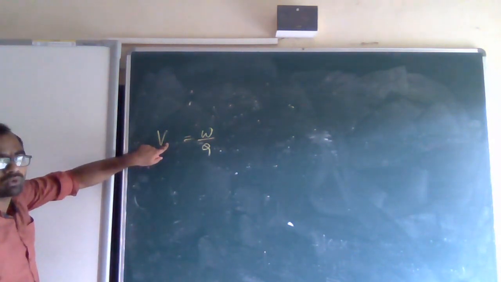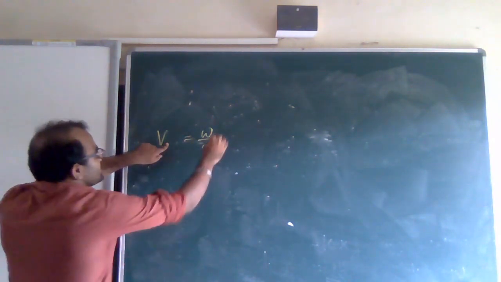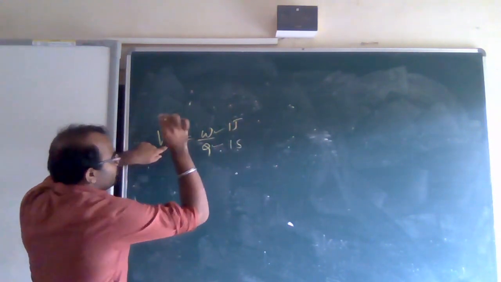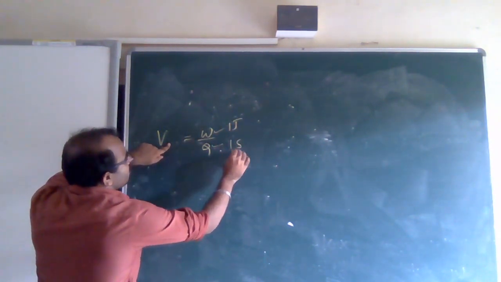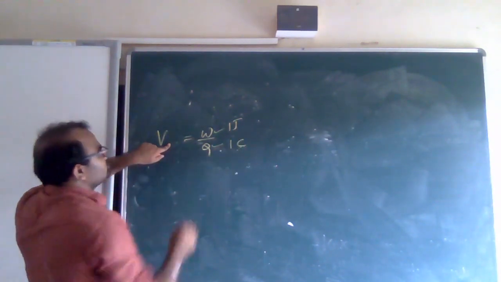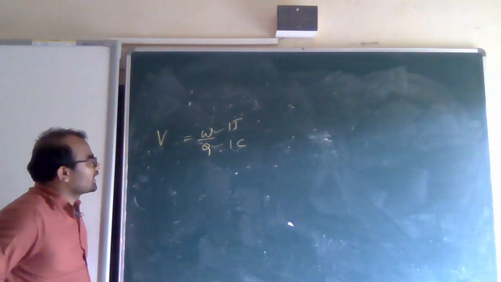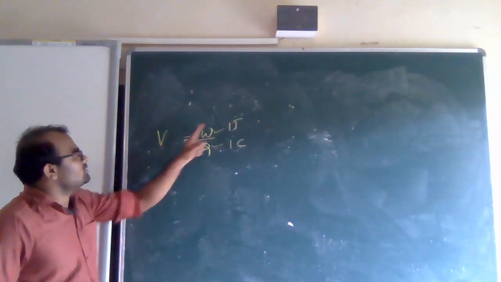When will it become 1 volt? When W becomes 1 joule and Q becomes 1 coulomb.